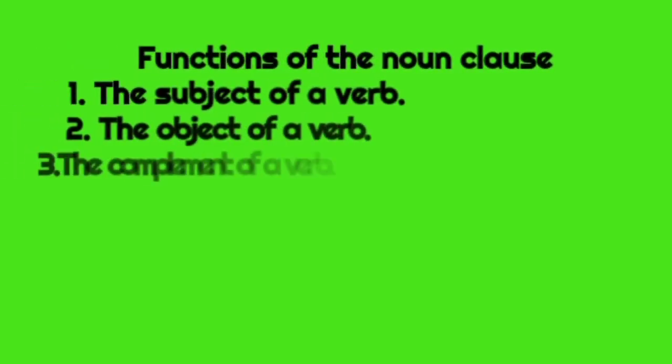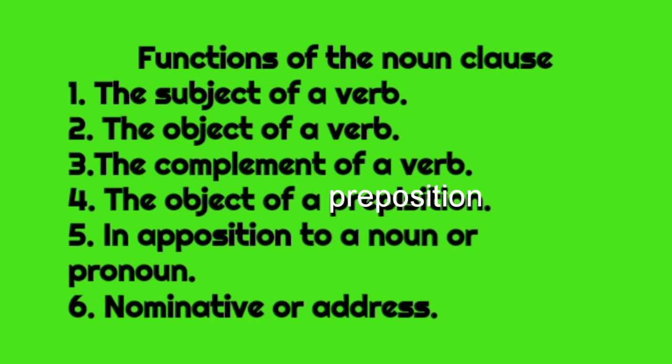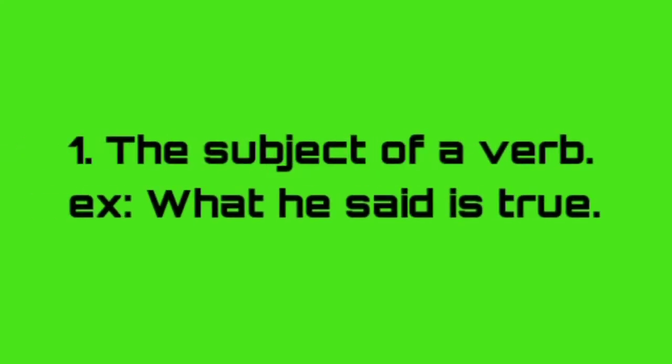Functions of noun class. There are 6 main functions of noun classes. They are: first one is the subject of the verb, second one is the object of the verb, third one is the complement of a verb, fourth one is the object of a preposition, fifth one is in opposition to a noun or pronoun, sixth one is nominative or address.